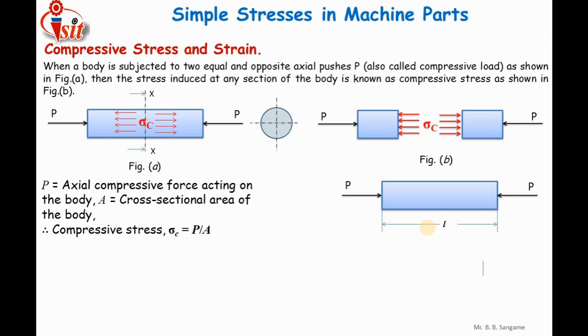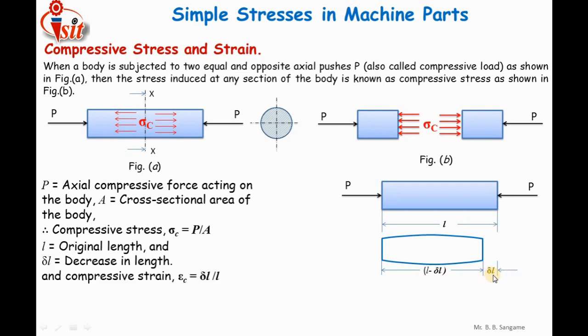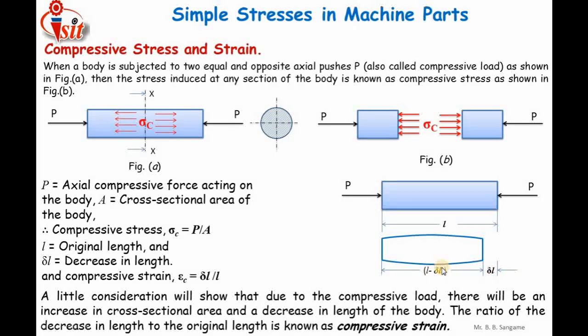Now compressive strain. Here I am going to apply a force of magnitude P on a component of length L. After the application of force, I observed that the length of the component is a little bit reduced. So this is the new length and this is the change in length. This much amount of length, delta L, is reduced after the application of force. So L minus delta L is the new length. So the compressive strain epsilon C is equal to delta L upon original length L.